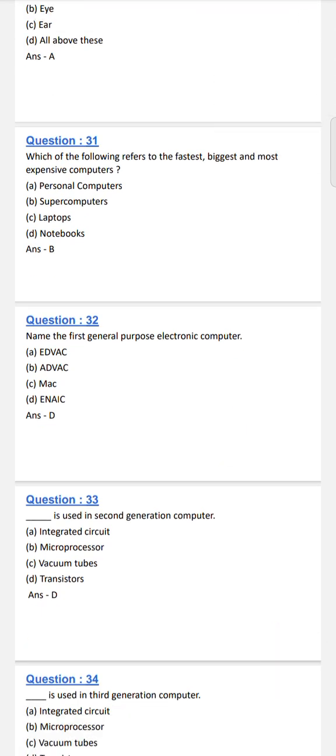Name the first general purpose electronic computer. ENIAC.